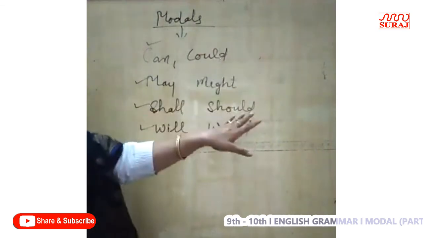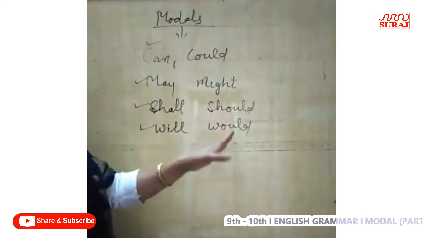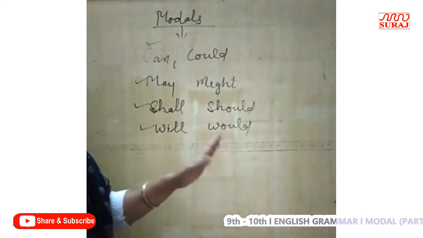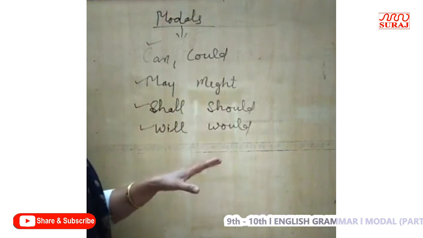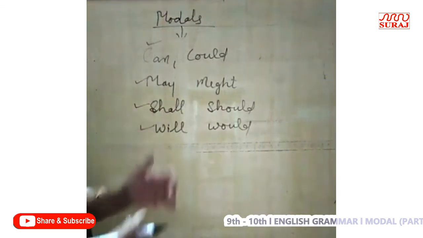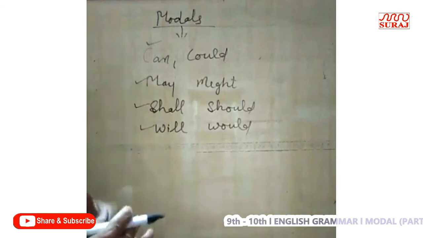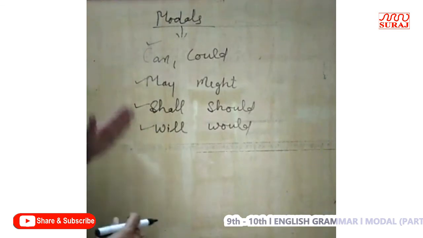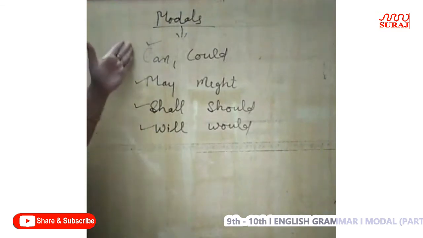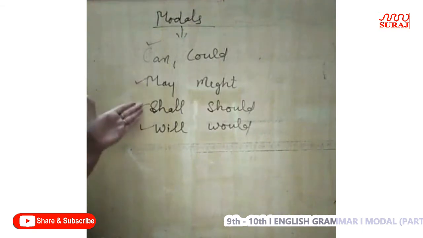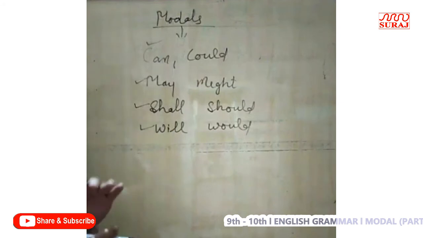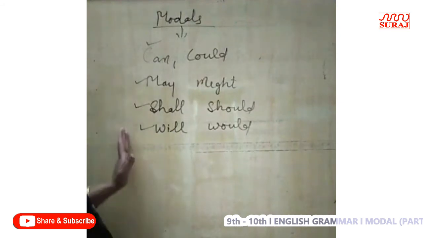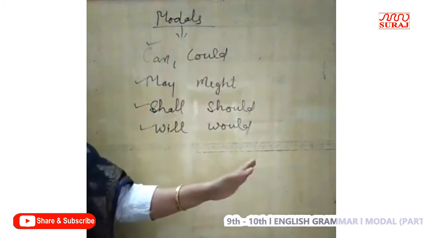Otherwise, could, should, would, might can be used in present tense also, to express different ideas, right? So whenever we use can, may, shall, or will in present tense, all these ideas are expressed in past by using these modals, right?